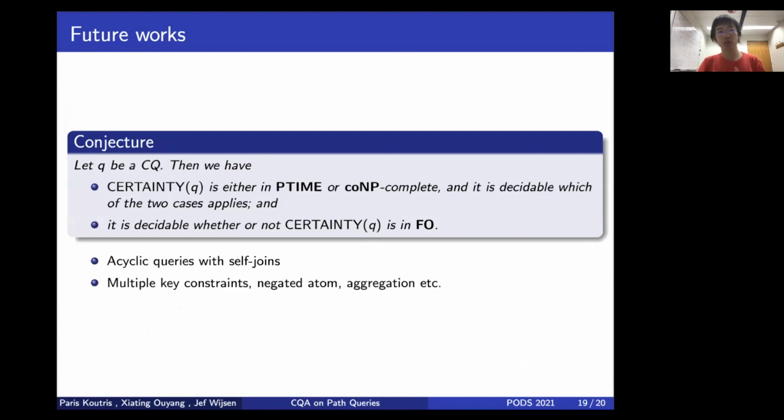And finally, some future work. For this work, we only consider path queries, so we definitely want to extend to other more general queries like acyclic queries, maybe more arities, maybe even graph queries. And finally, we will want to extend to more general integrity constraints like multiple key constraints, maybe negated atoms, or sometimes with aggregation.